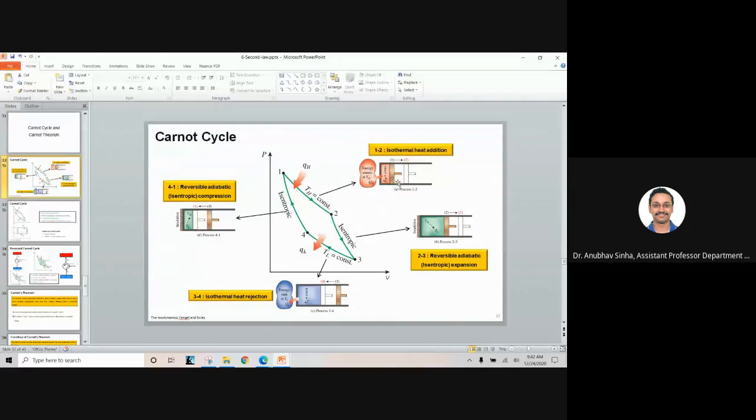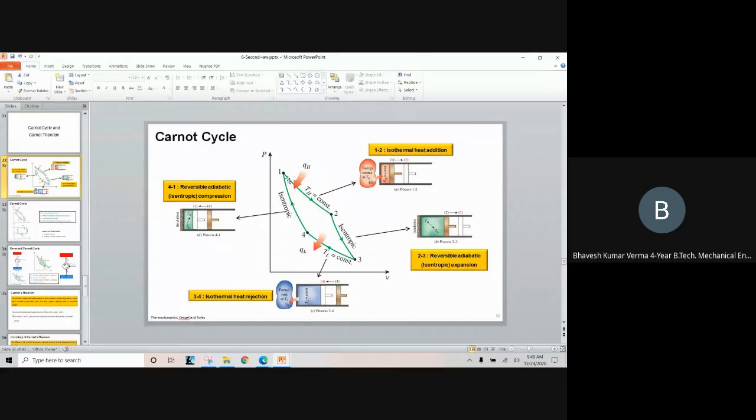As you see in this plot, it is a closed system, right? The gases are held fixed, not going out or coming in, so the mass of the gas is constant. We heat the gases and get some work from that. But finally, when I want to return to state one, because I have to complete the cycle, I remove some heat from the gas. Otherwise, it will not go back to the original state.